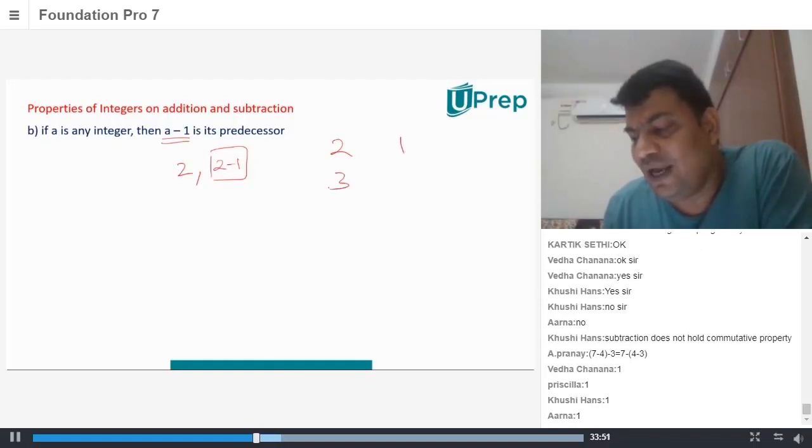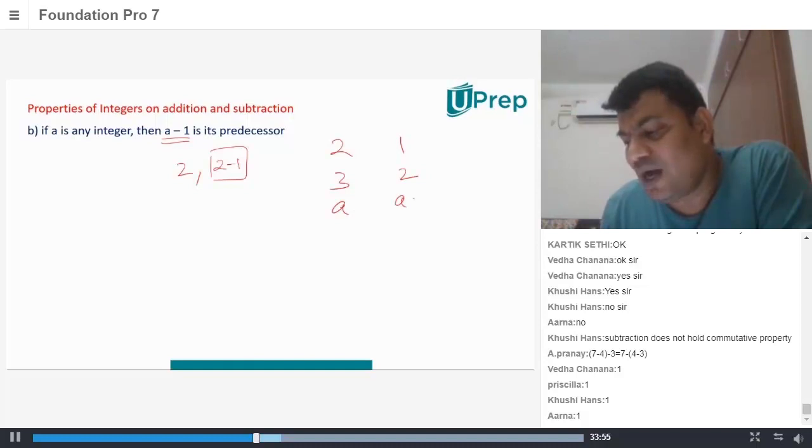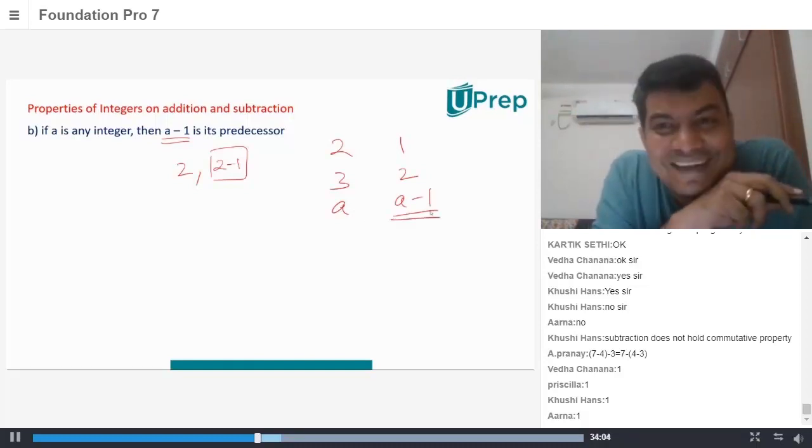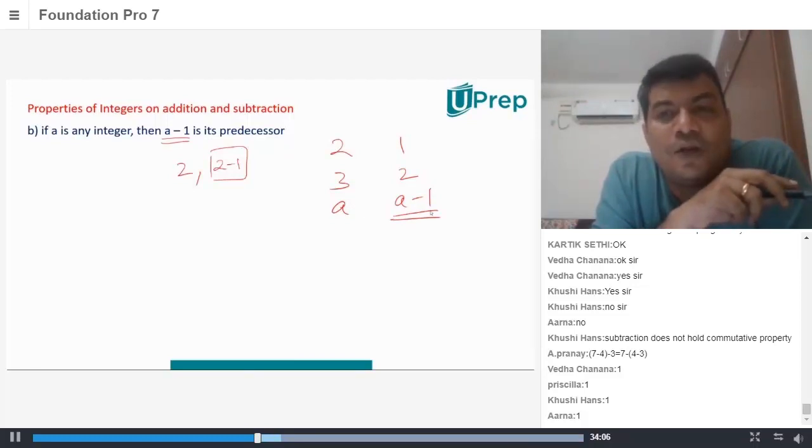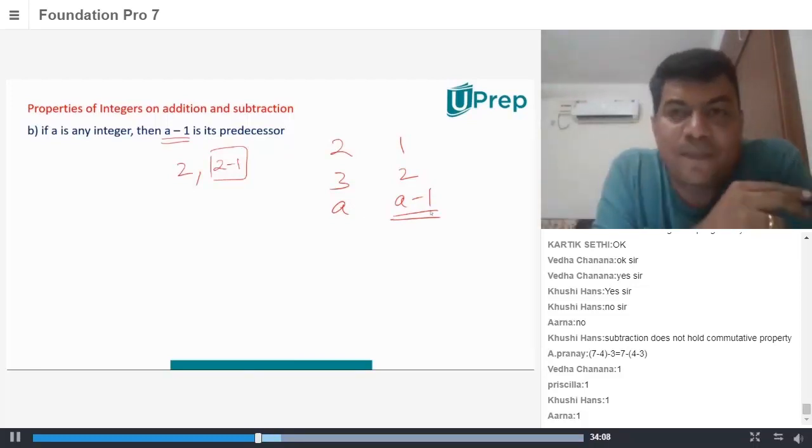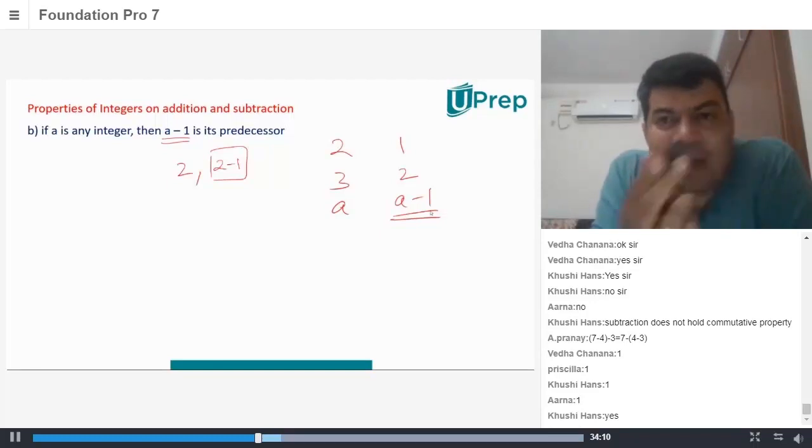If we have 3, we get 2. If we have A, we get A minus 1. So this A minus 1 is called the predecessor, the number previous to it.